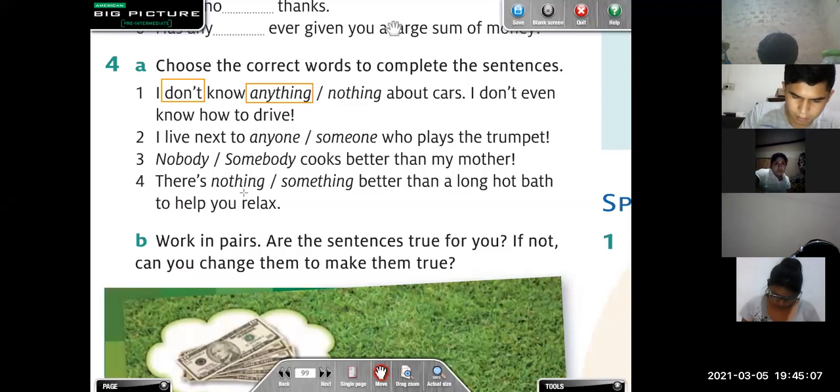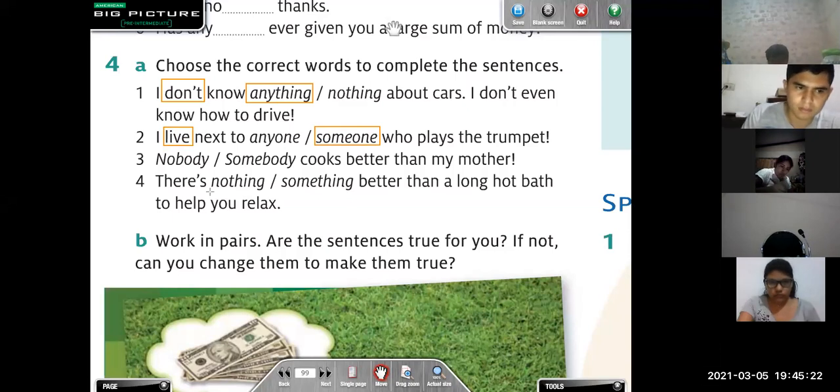Number 2, I live next to someone, right? Because the sentence has an affirmative verb. Nobody or somebody cooks better than my mother. Nobody. Because the verb is affirmative, right?